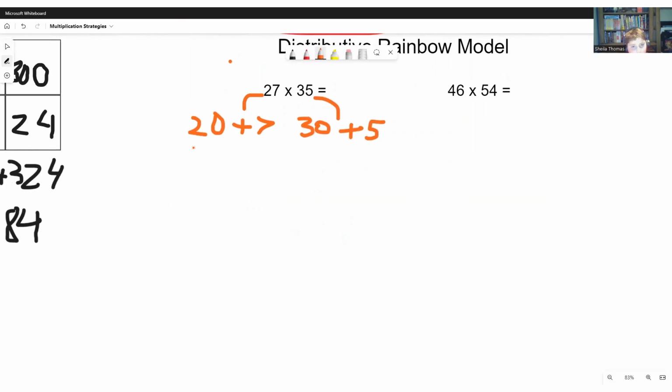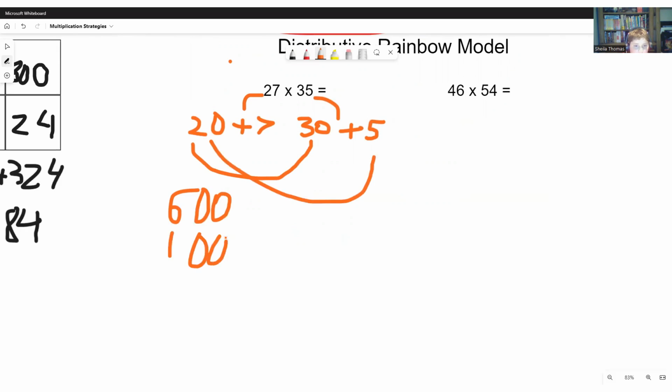So 20 and 30, we've already established that that's 600. 20 times 5 is 100. So now 7 times 30 is 210. And now 7 times 5 is 35.